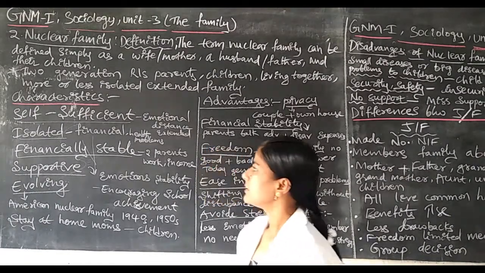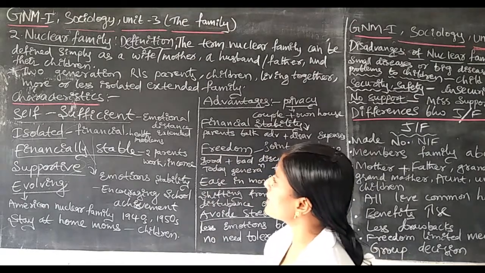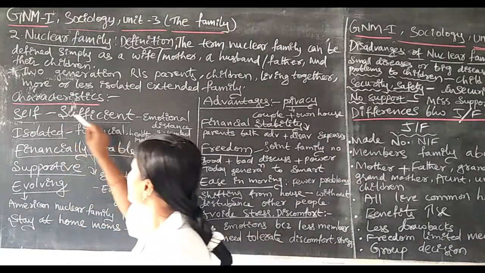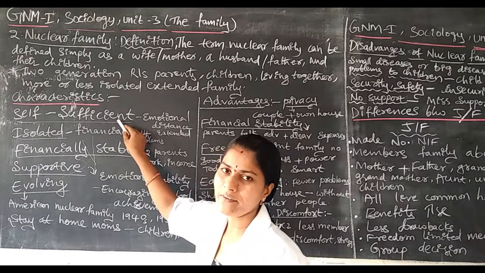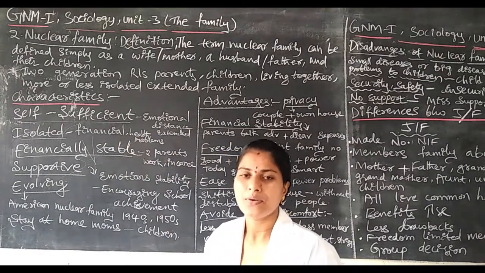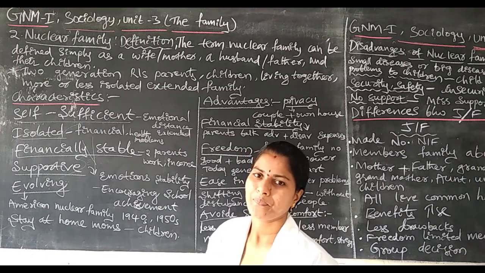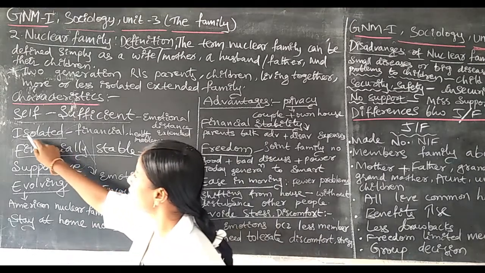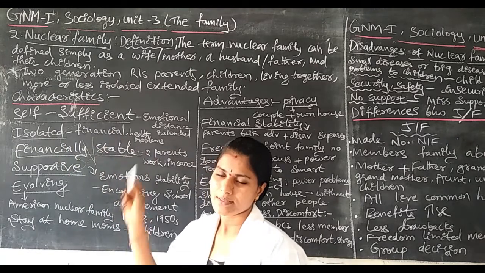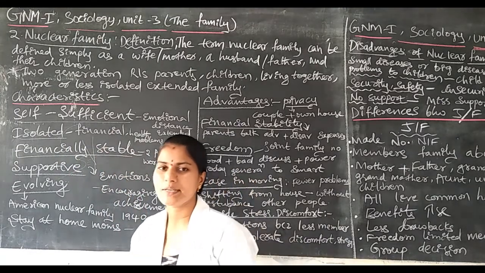In this, the characteristics, like first one is self-sufficient. First characteristic for the nuclear family is self-sufficient. Second one is isolation.